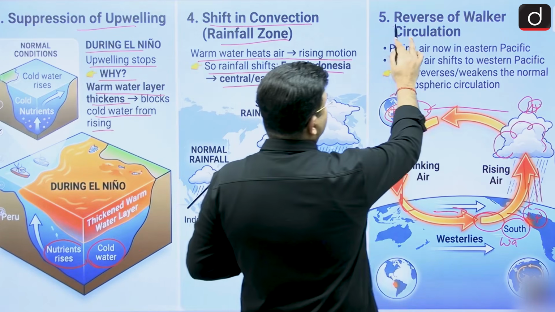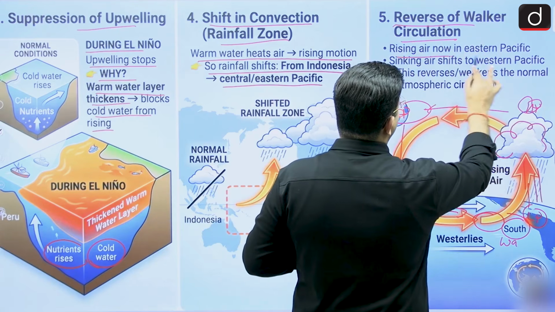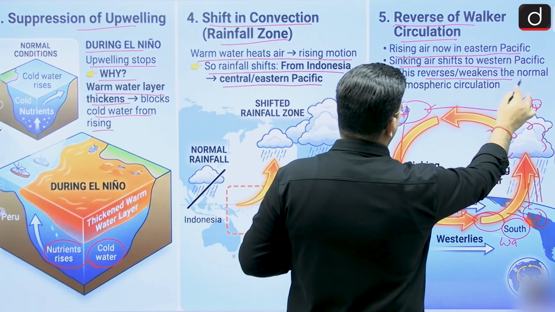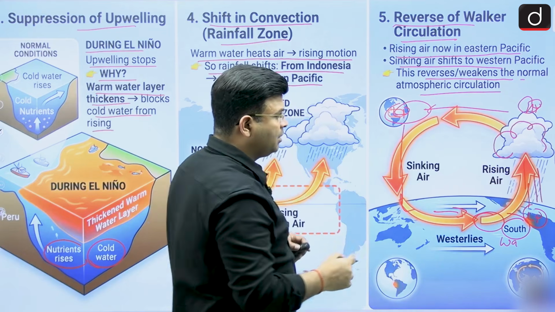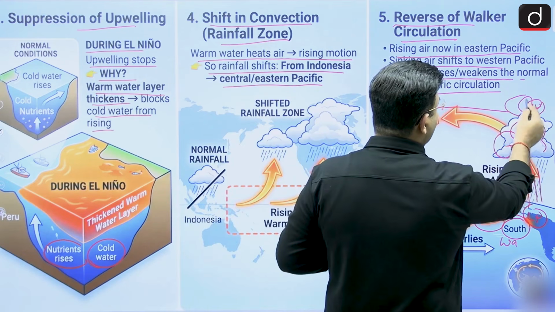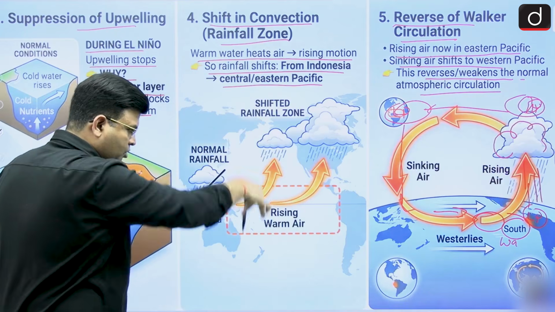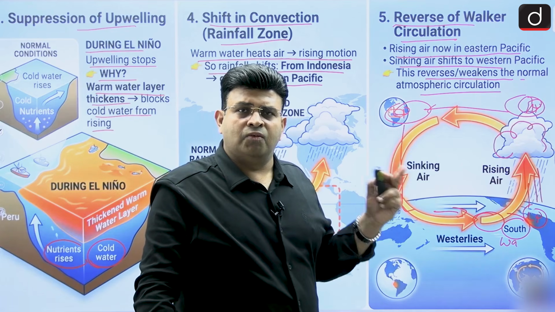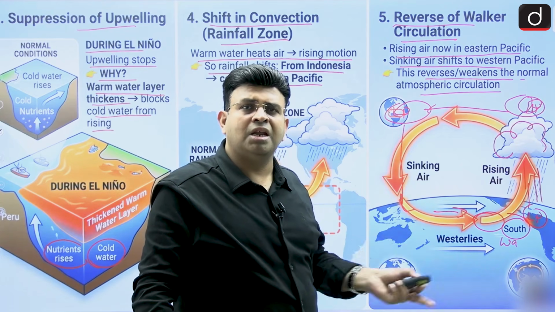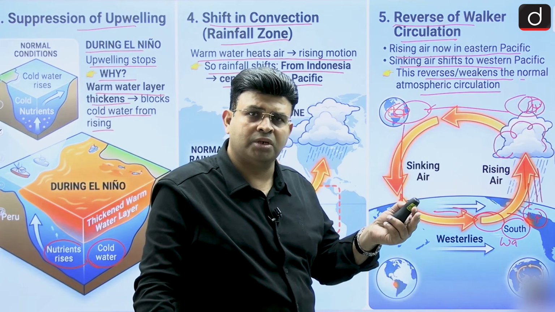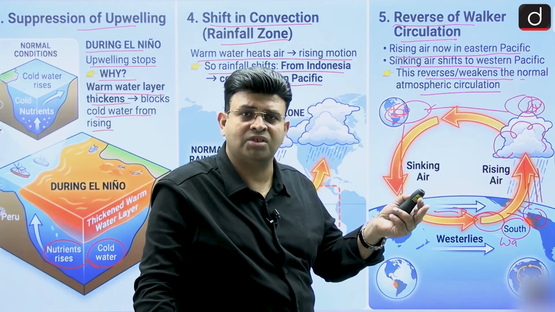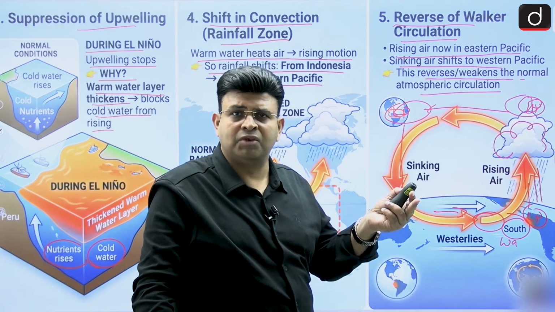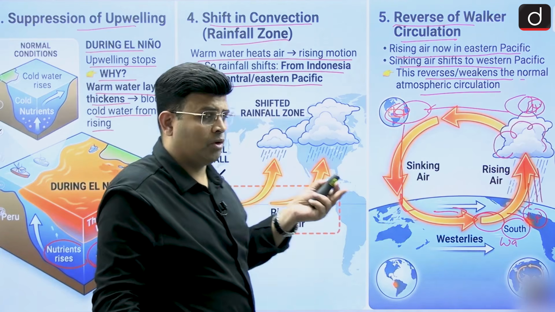Now the reverse of Walker circulation is happening, and the rising air is now in the Eastern Pacific, the sinking air shifts to the Western Pacific, and this reverses or weakens the normal atmospheric circulation. And this air which is moving upward also reaches India and descends down. India is becoming relatively high pressure. Because of the reverse Walker circulation or El Nino condition, the Indian landmass is having high pressure, a little high pressure, air is descending. So the southwest monsoon during June to 15 September will get weaker. It will not be stronger.